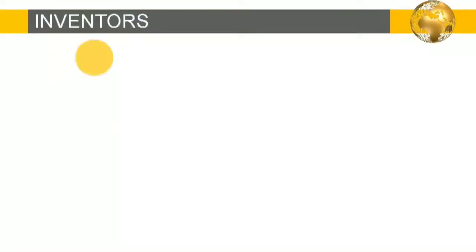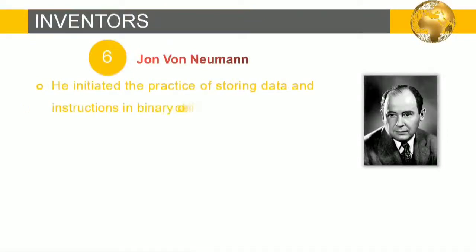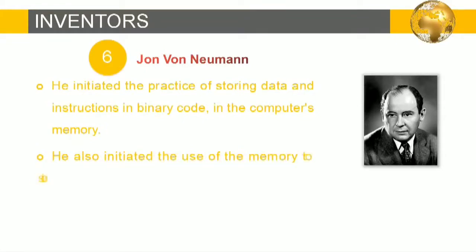The next inventor was John von Neumann. He initiated the practice of storing data and instructions in binary code in the computer's memory. He also initiated the use of the memory to store data as well as programs. So this inventor has introduced two concepts: binary code and the memory.